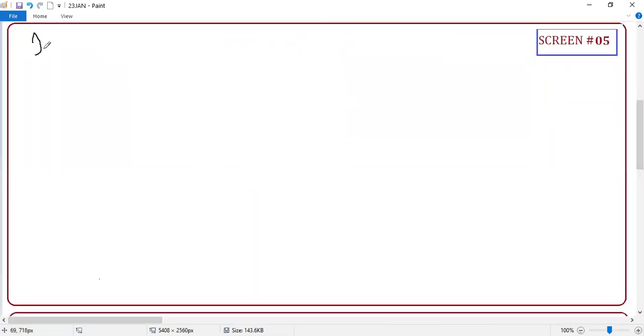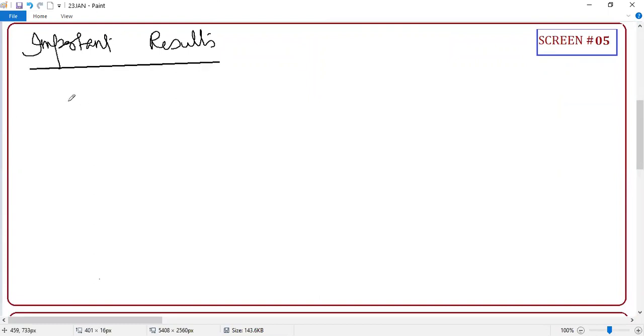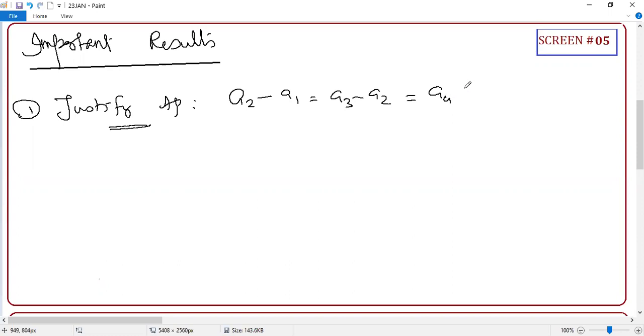Then we learned some important results. First, we learned to justify whether it is AP or not. How will you justify? Very simple: A2 minus A1, A3 minus A2 is equal to A4 minus A3.